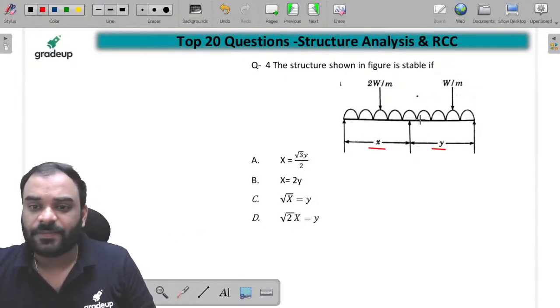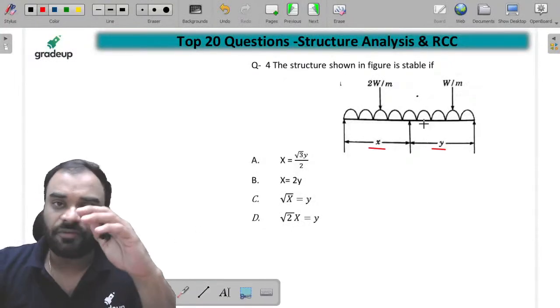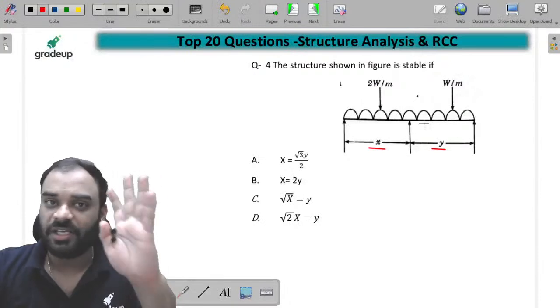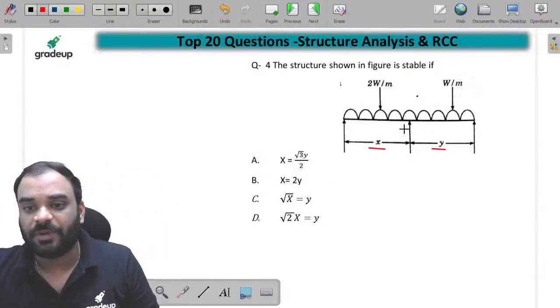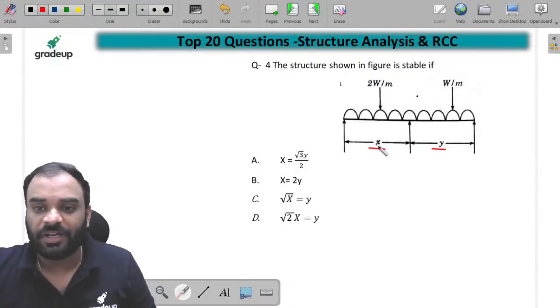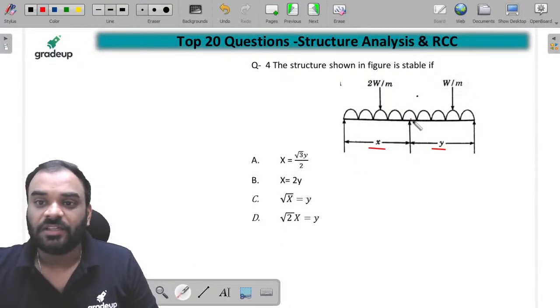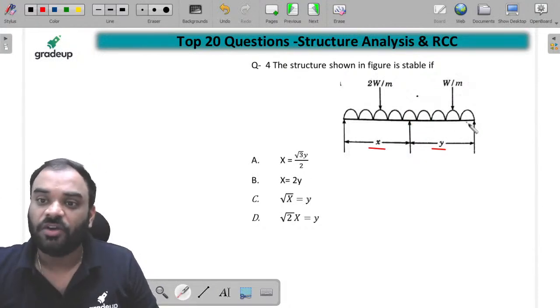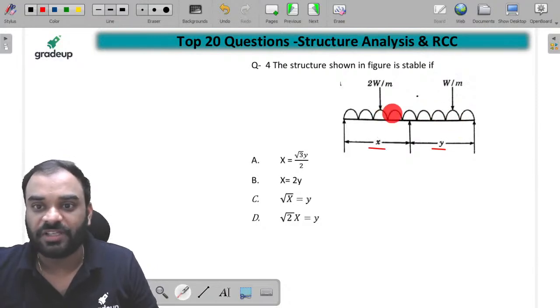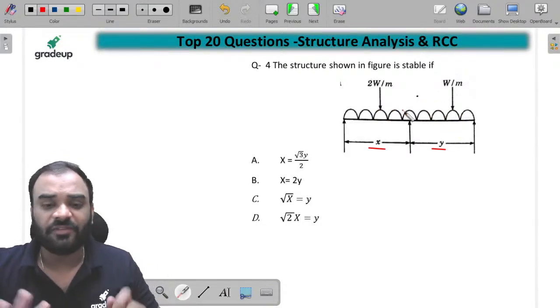We know that guys, in the structure each and every joint should be in stable condition, right? So it means whatever moment is coming at this particular joint, that should be same as the moment which is coming at this particular joint from this particular portion, which is your right portion, and this one is left portion, right? And it is a very very simple thing.